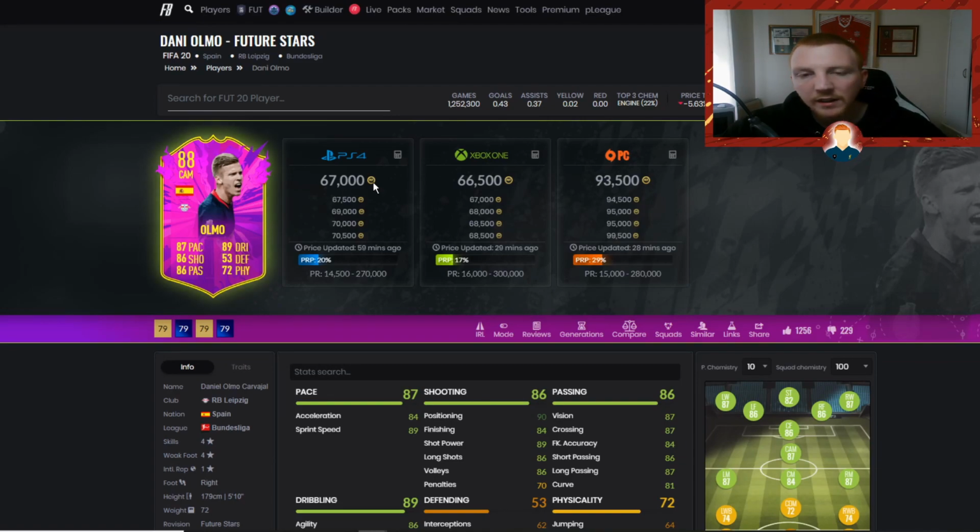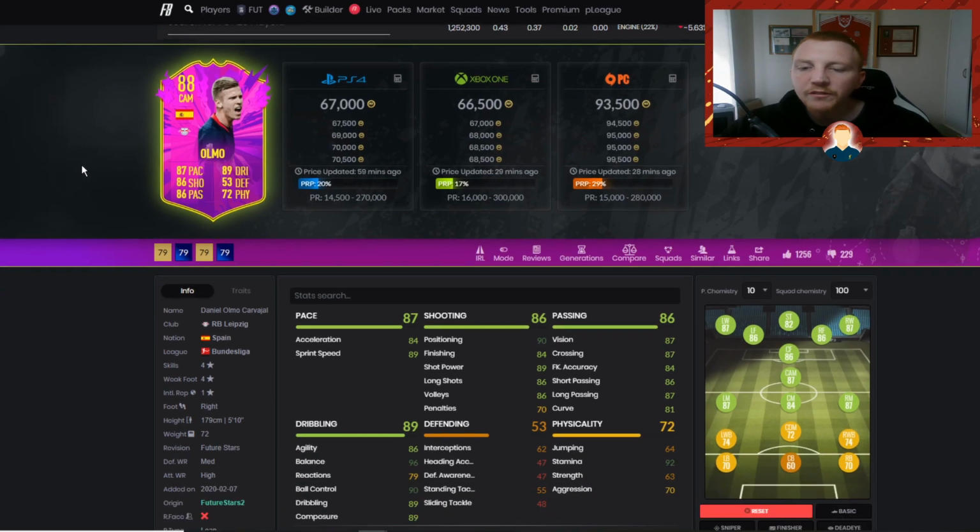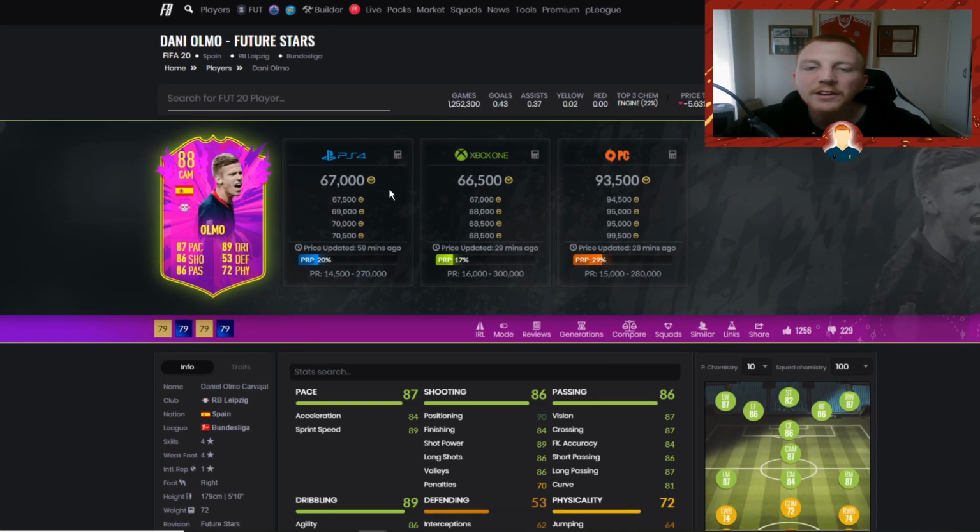Dani Olmo, when the Future Stars came out, this guy was talked about a lot because he was a very good all-rounder. You can see that from his stats as well with his 4-star, 4-star. He is very cheap. Maybe if you could pick him up at around 60k, you could see a little rise with him, if you wanted people to try and fit Upamecano in their team.